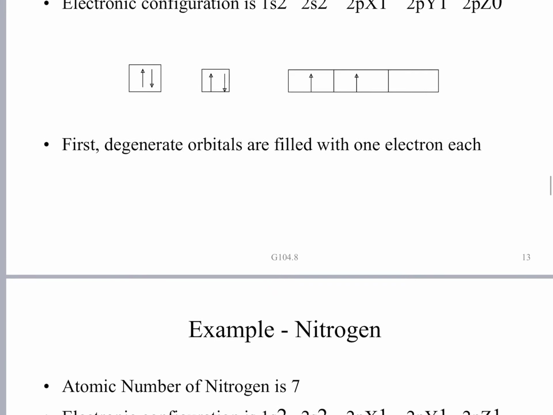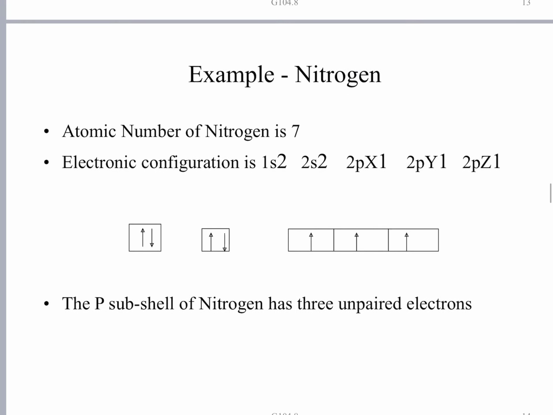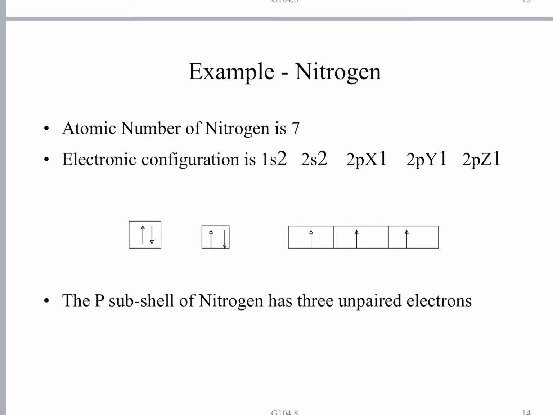Now we will go for another example, nitrogen. The atomic number of nitrogen is 7, so 7 electrons are available: 1s2, 2s2, and all the 3 degenerate orbitals are filled with 1 electron each. One electron is filled in the 2px orbital, one in the 2py orbital, and one in the 2pz orbital.